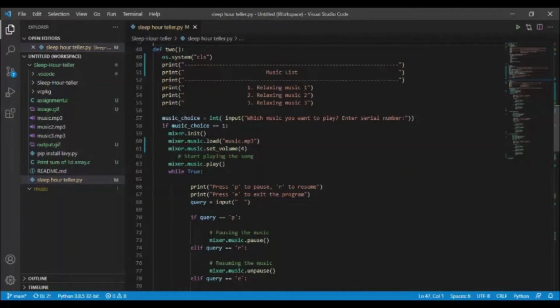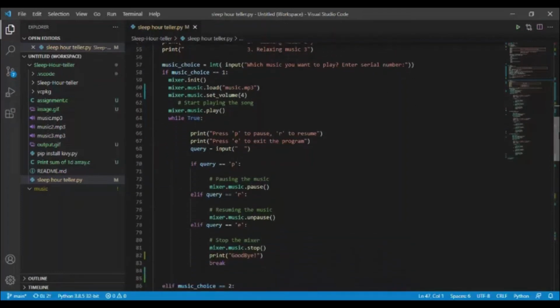And here is an if statement: if music choice is equal to 1, then it will play the music. So this will load the music. I have downloaded this music.mp3 file. After that it will set your volume. For now I have put 4 as the volume, and this will initialize your music to play.